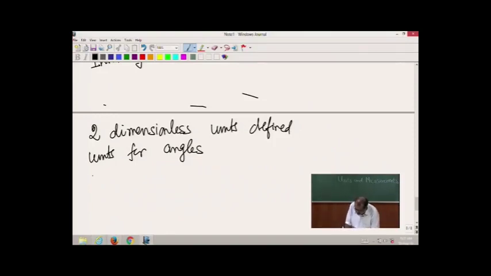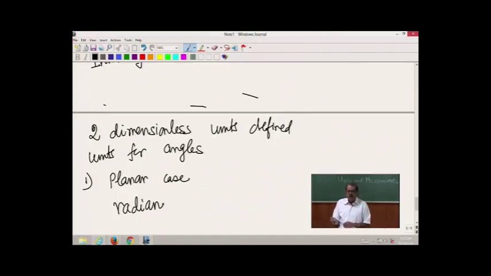The first one we define is when we have a planar case, that means everything is on a single plane, and when we want to measure the angle, we define a unit called a radian.